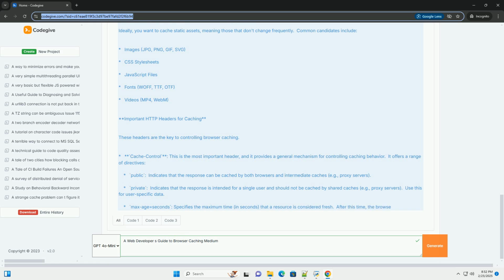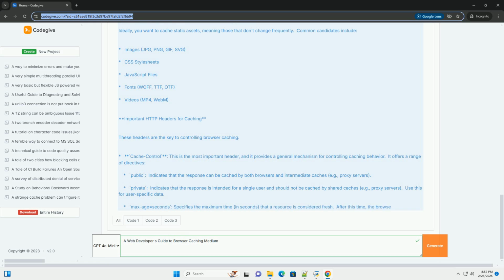HTML, often dynamic: Cache-Control: public, max-age=3600, must-revalidate, or shorter max-age if it changes more often. User-specific data: Cache-Control: private, max-age=0, must-revalidate, or no-store if you don't want it cached at all. Always revalidate: Cache-Control: no-cache.